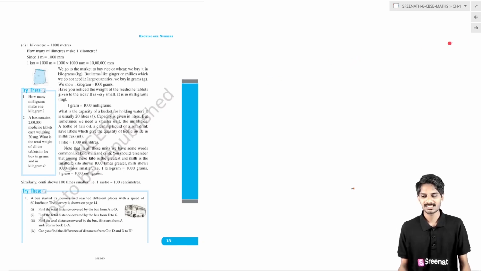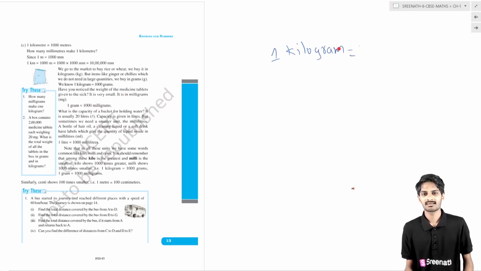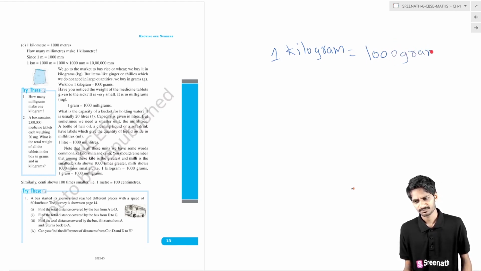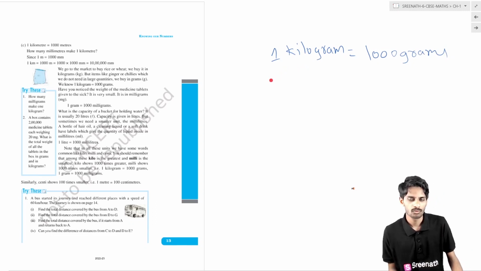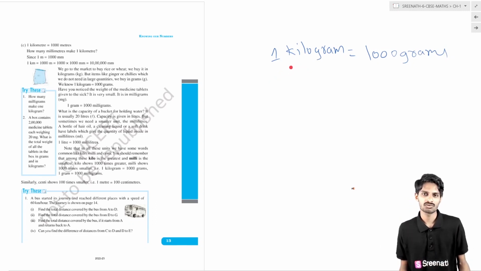Okay, students, in the same way, 1 kilogram is equal to 1000 grams. Sorry, not 100, 1000 grams. Basically, what will you do when you go to the market to buy vegetables? You ask for 1 kilogram, or half kg, or quarter kg of vegetables.